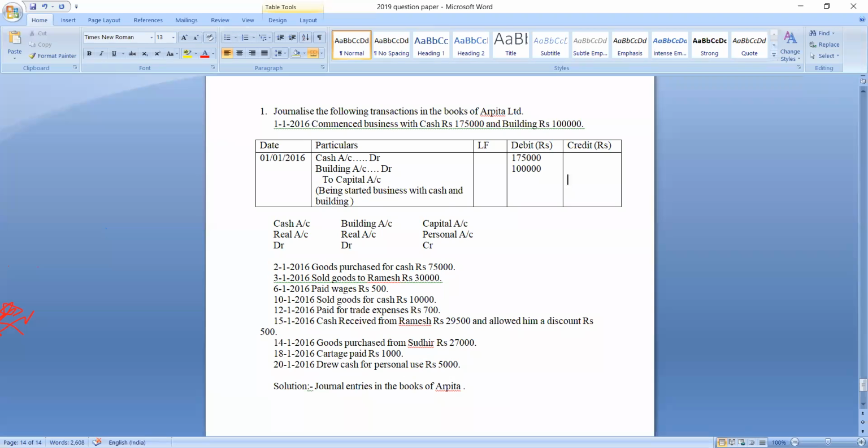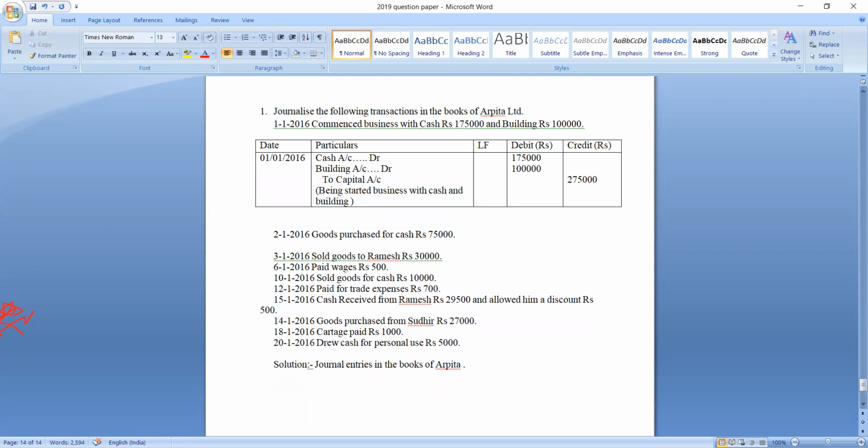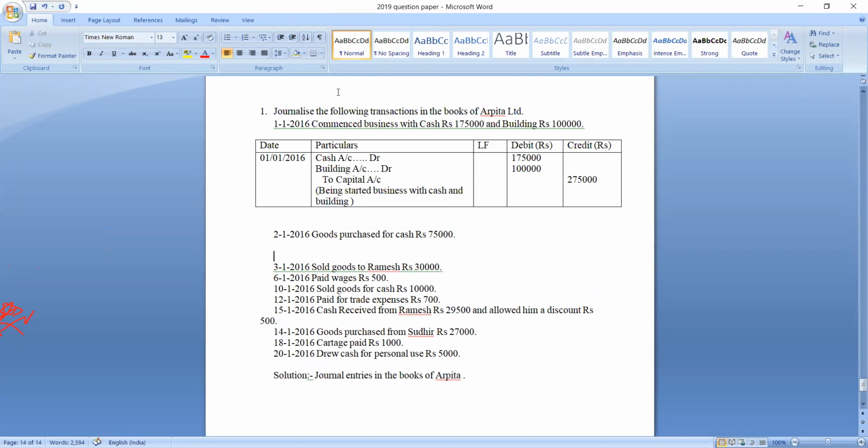What is the total investment? Total investment is rupees 2 lakh 75,000. 1 lakh 75,000 is invested in the form of cash and 1 lakh rupees invested in the form of building. So total investment, that is capital, is how much? It is rupees 2 lakh 75,000. Are you getting my point? This is how we need to pass the journal entry. Understood? Okay. Let us move to the next transaction.